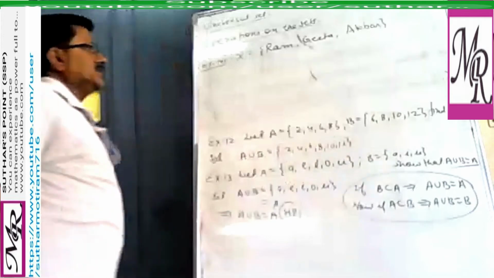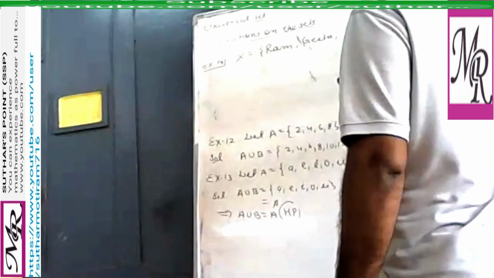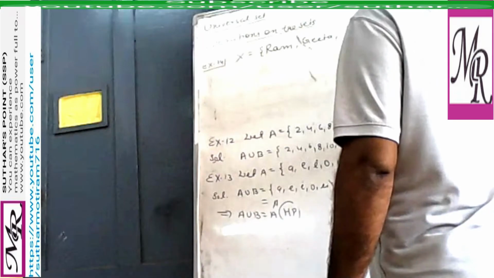So set X contains 3 players. Be the set of students of class 11 who are in the school hockey team.